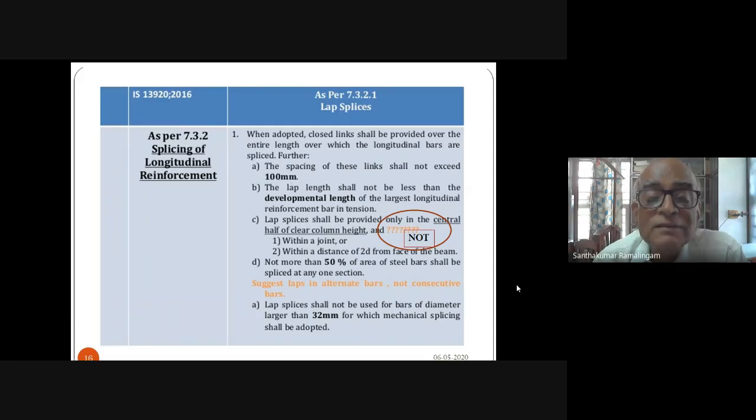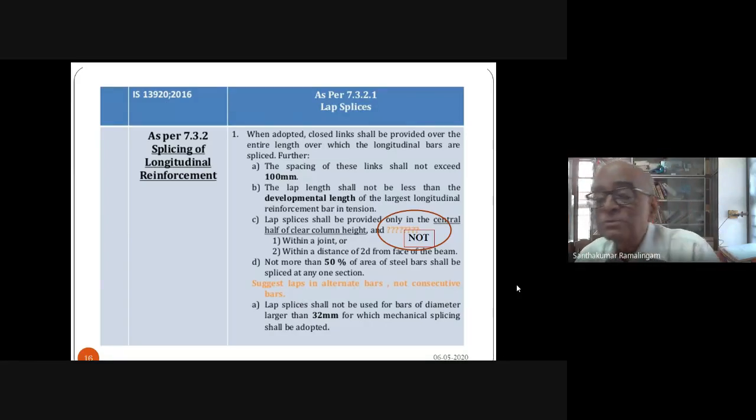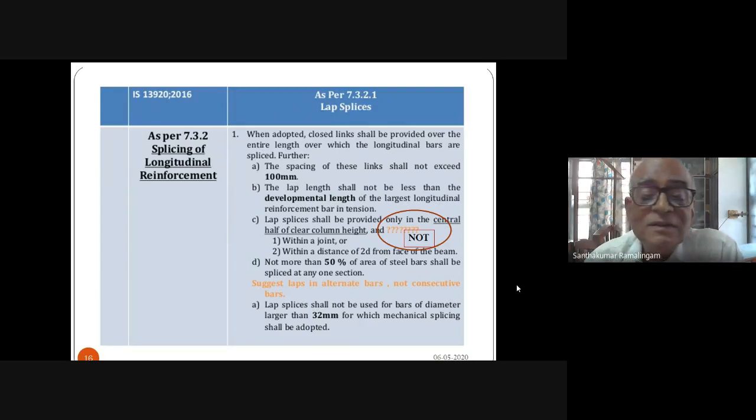Development length, where you say you can provide a splice and put additional stirrups to take care of tying. Can you provide a lap splice anywhere and everywhere? No. There are places where you cannot provide a splice. Number one, within a joint or within a distance 2D from the face of the column. 2D from the face of the column is the plastic hinge zone. In the plastic hinge zone, you cannot provide a